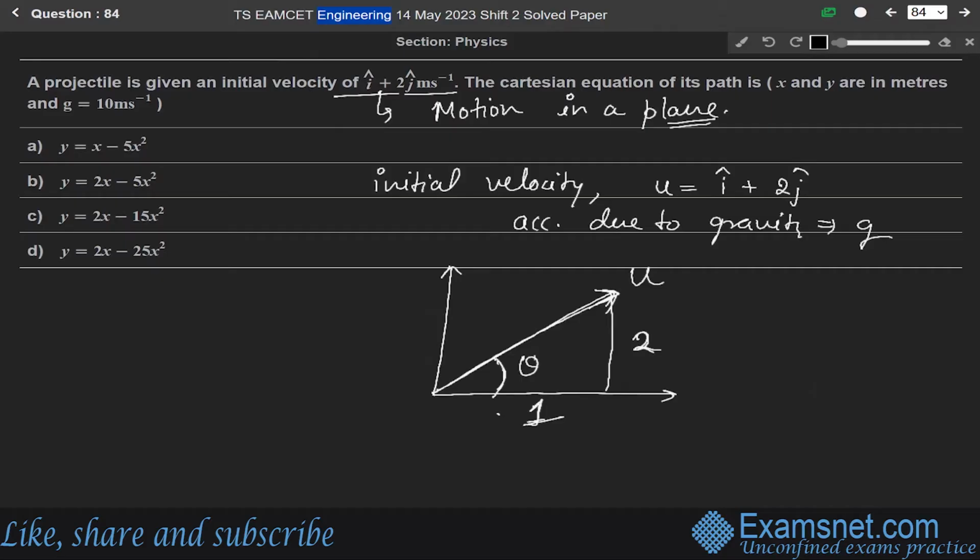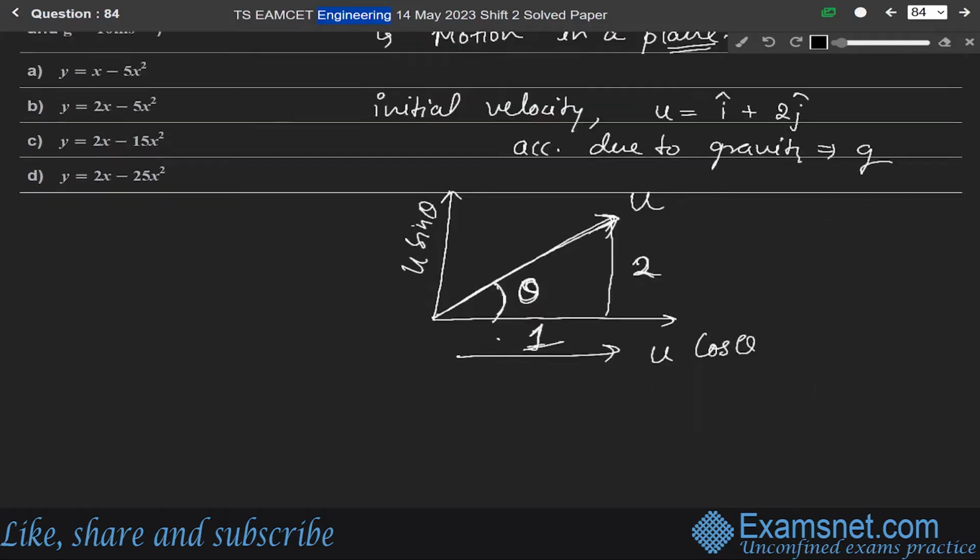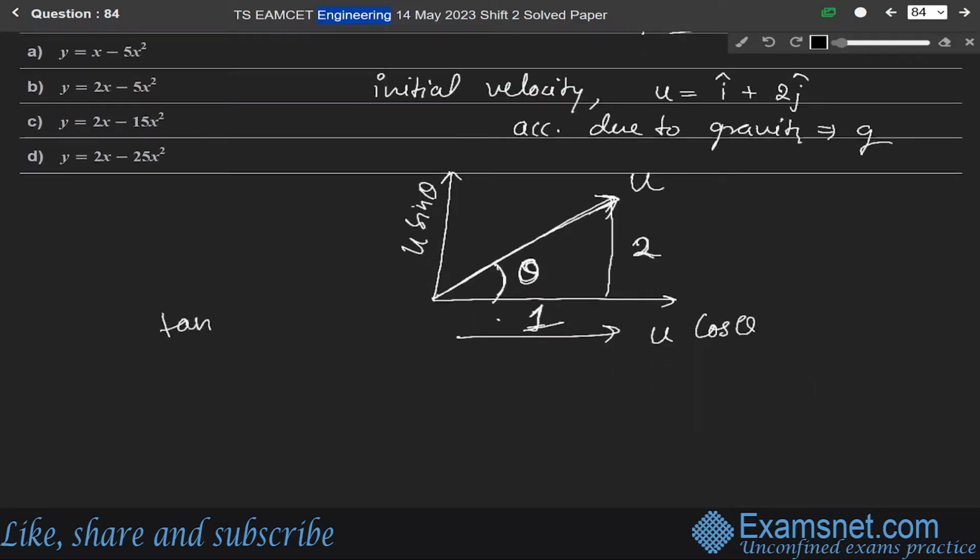If we resolve this velocity into two components, the x-axis component will be u cos theta and the y-axis component will be u sin theta. From this, tan theta is perpendicular over base, so it will be 2 over 1.